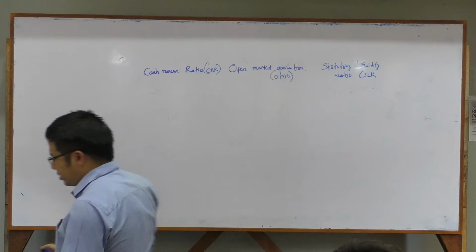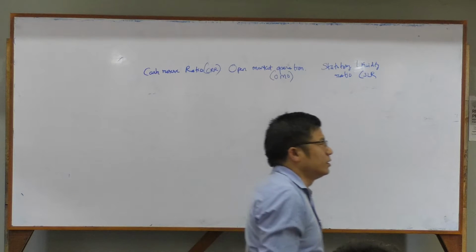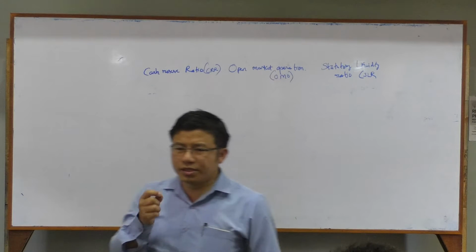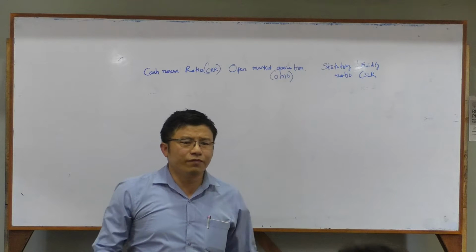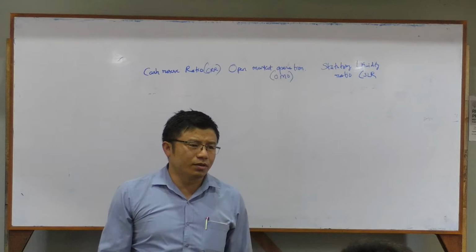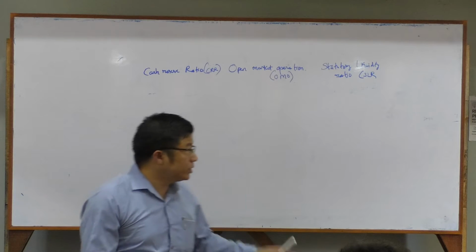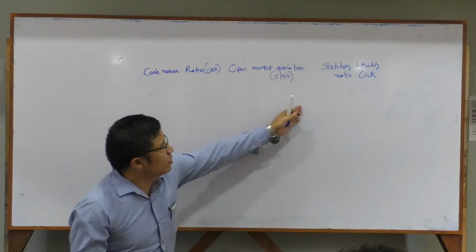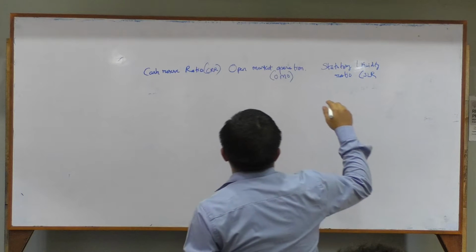Let's understand what the terms say. The main point is not what is written here, but what you understand from this. If you know it, then you can write by your own. No need of mugging, it is not like history. It is simply cash reserve ratio, open market operation, and statutory liquidity ratio.